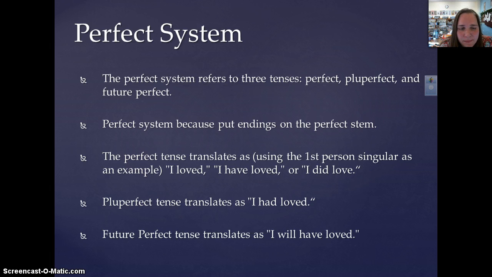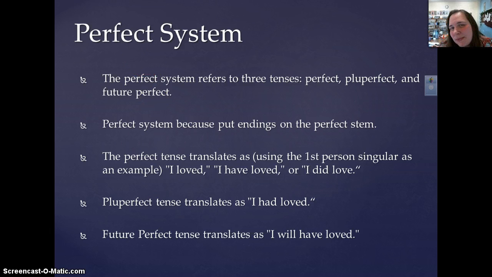The pluperfect tells you about an action that happened farther in the past than the perfect. So that translates I had loved, okay? And the future perfect tells you about an action that will be completed in the future, okay? So we translate it, I will have loved.